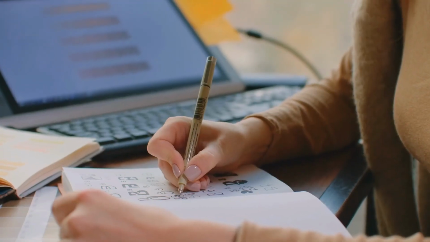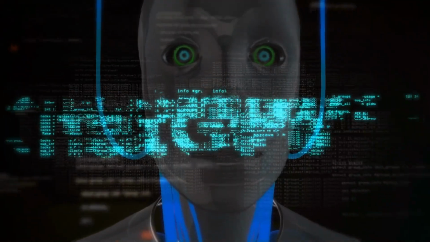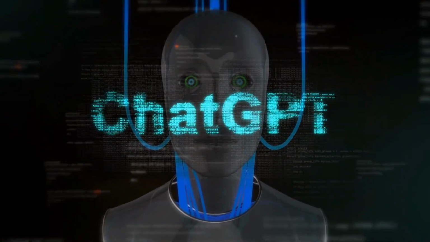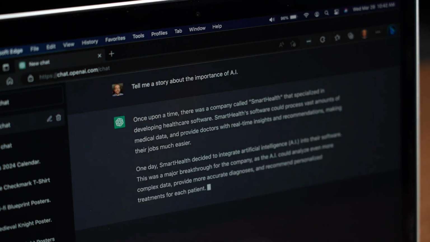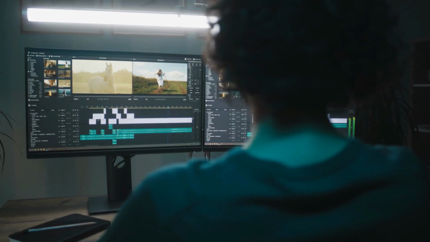Now it's time to write a killer script for your video, and that's where ChatGPT comes into play. ChatGPT is a powerful AI tool developed by OpenAI that can help you write high-quality scripts in no time. Just feed it the topic, format, and any specific points you want to cover, and it'll do the rest.